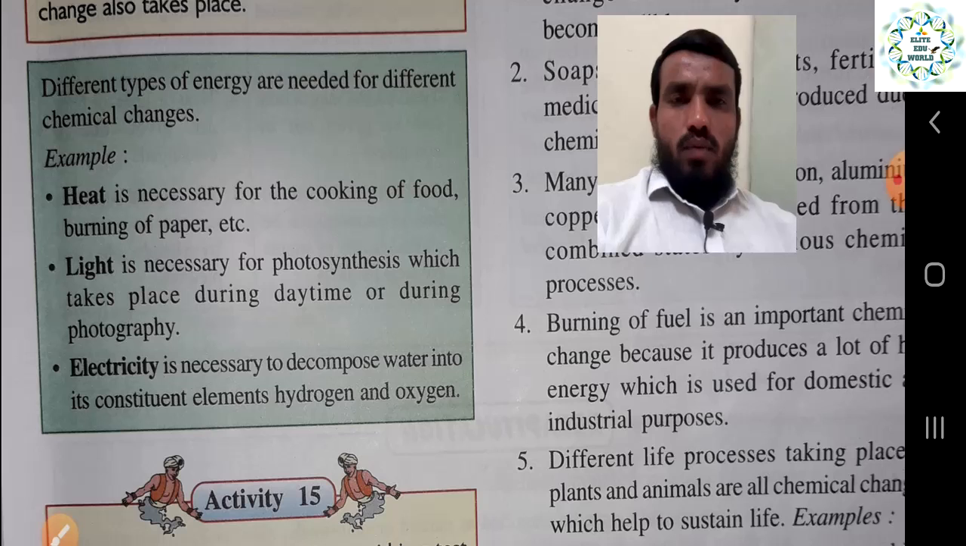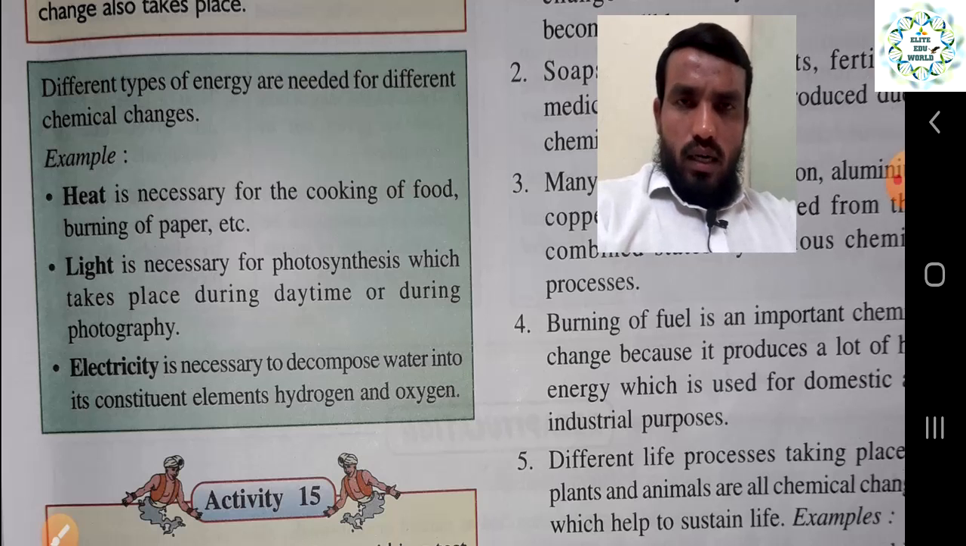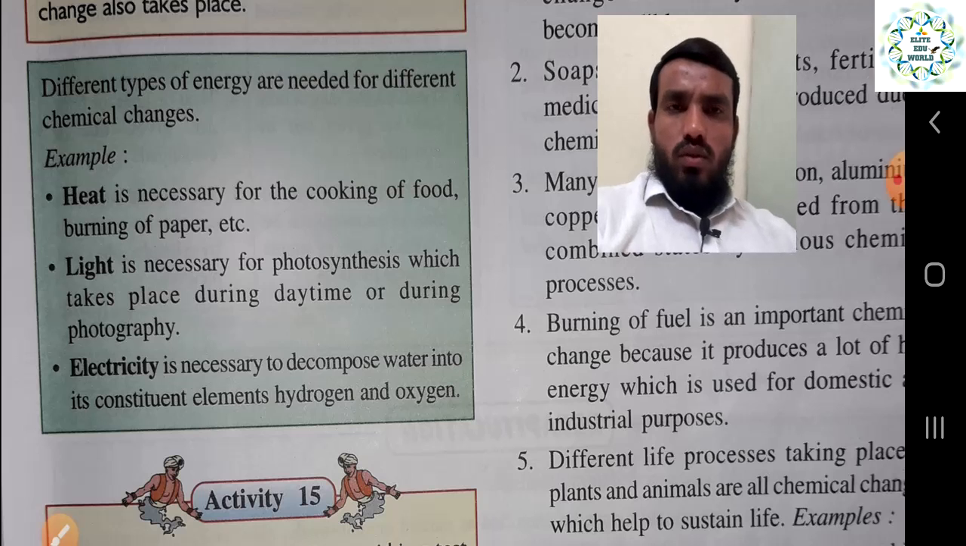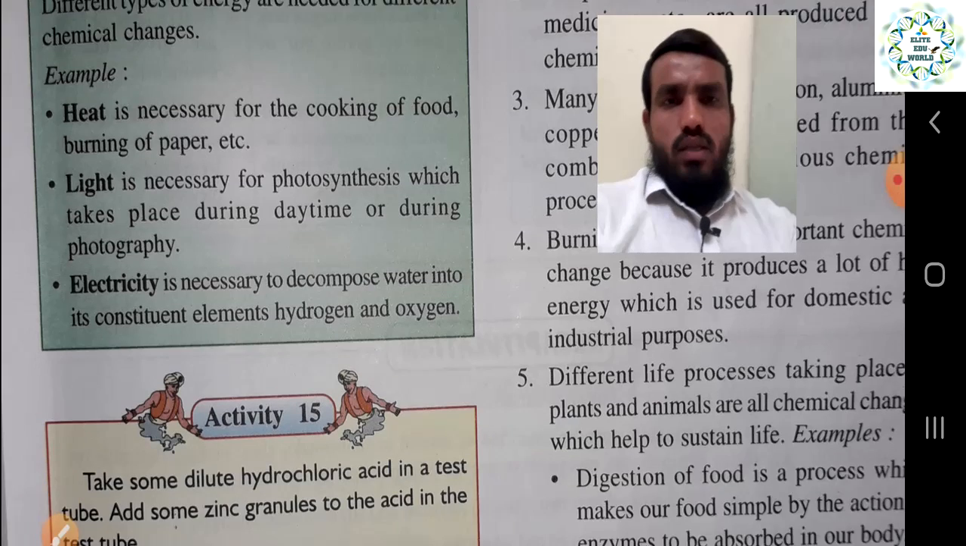In the third example, electricity, we decompose water, dividing the water molecules, which consist of the elements hydrogen and oxygen. To decompose water into hydrogen and oxygen, electricity is required, and electricity is also a form of energy. So depending on the reaction, we use different kinds of energy sources and carry out the reaction.